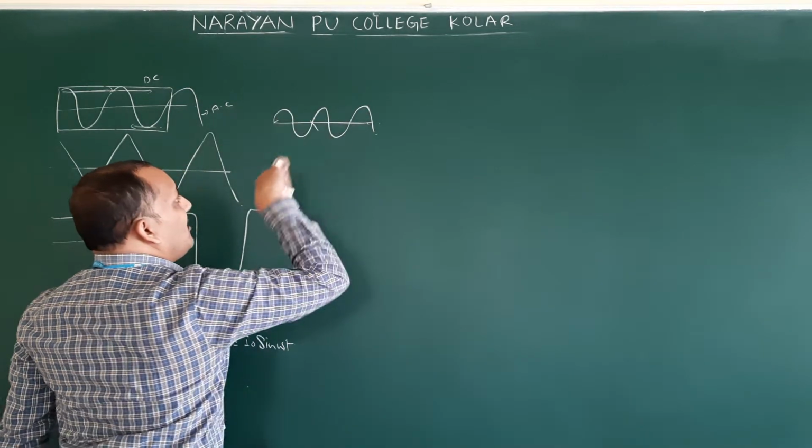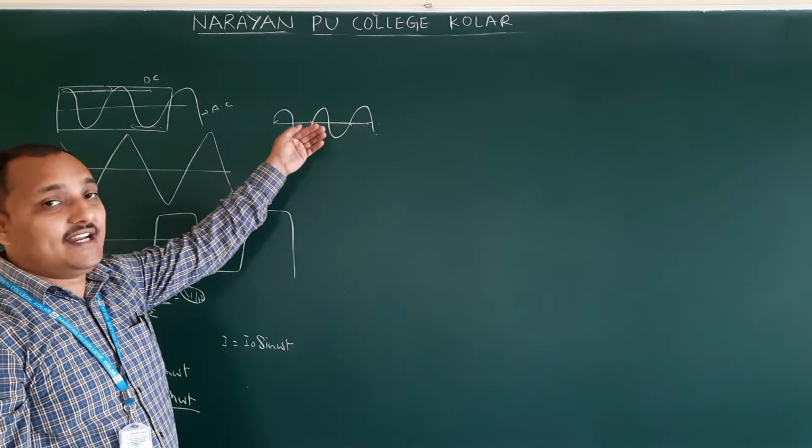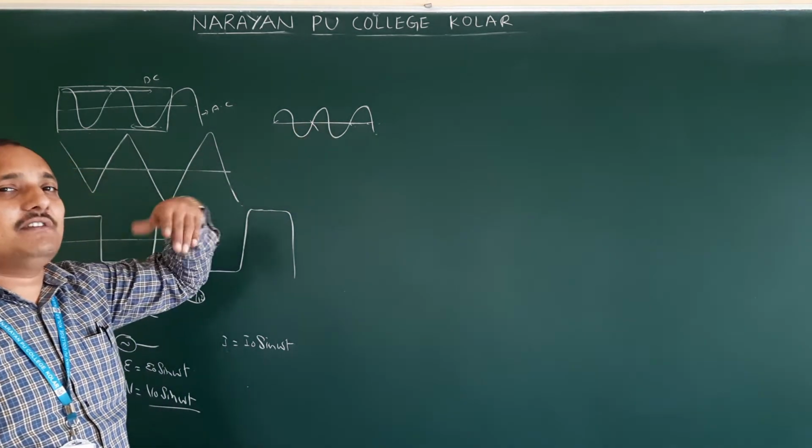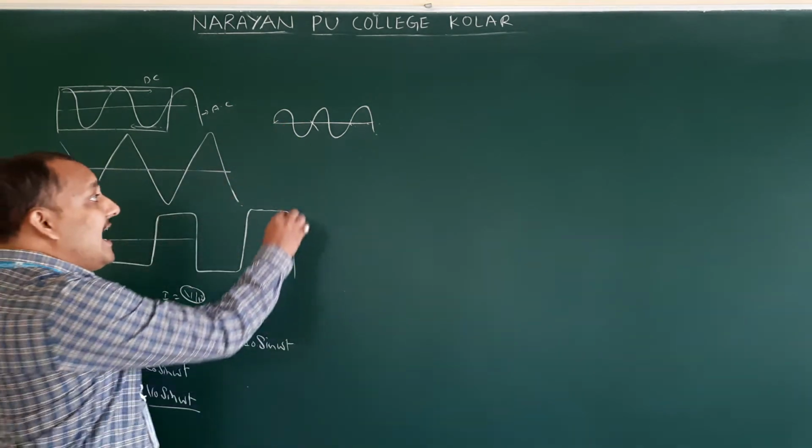So from here to here, one cycle. From here to here, second cycle. Okay. So which is varying its direction periodically, or with respect to time only, we will be saying. So that current we are saying as alternating current.